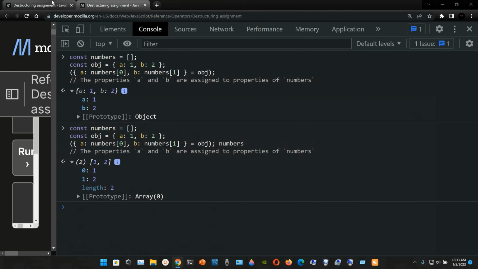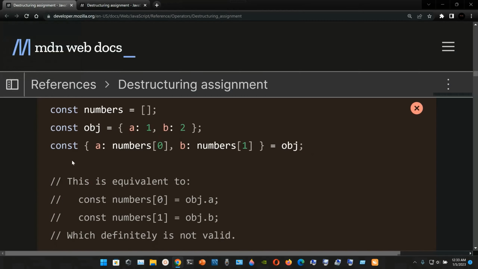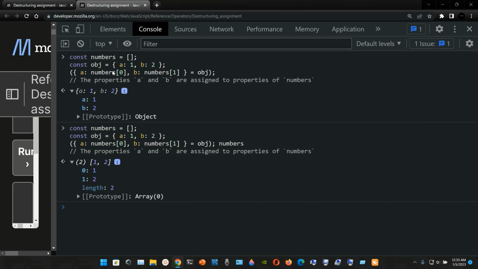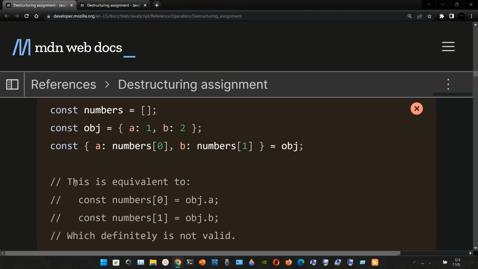So let me have it here. For example, this is the same as this example, but this is equivalent to const numbers open bracket 0 close brackets, and is assigned to object.a. So if we put object.a, it's gonna give us the value 1.